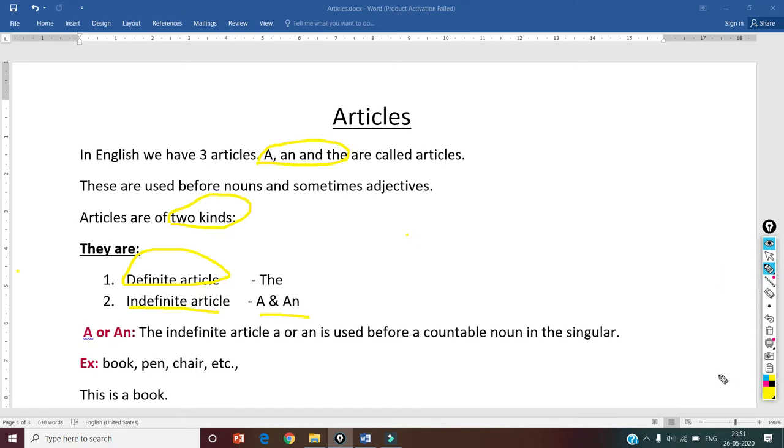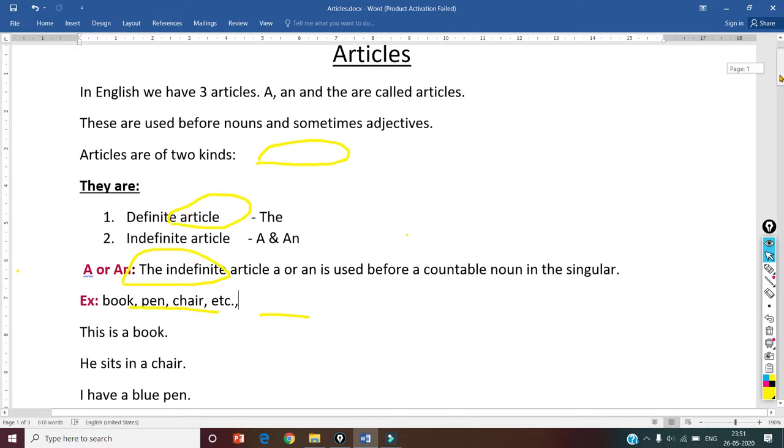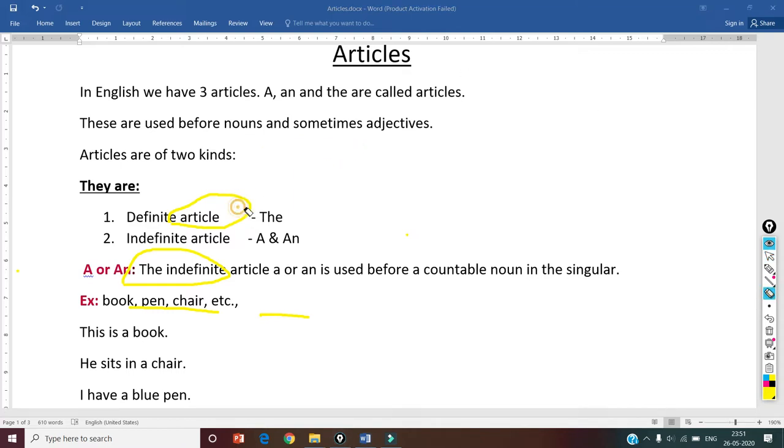When we use this definite article and indefinite article in sentences, we'll see now. First, a or an. These are called indefinite articles. The indefinite article a or an is used before a countable noun in the singular. Examples: a book, a pen, a chair, etc.